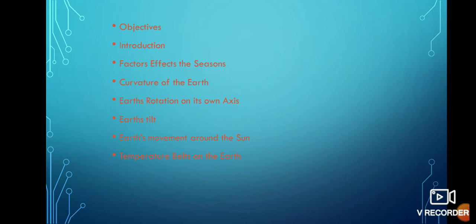What we are going to discuss from this particular topic, earth movements and seasons. First, we are going to discuss about the factors that affect the seasons. Those factors are curvature of the earth, Earth's rotation on its own axis, Earth's tilt, Earth movement around the sun, the temperature belts on the earth.